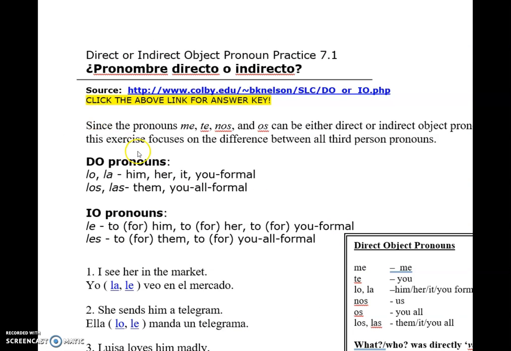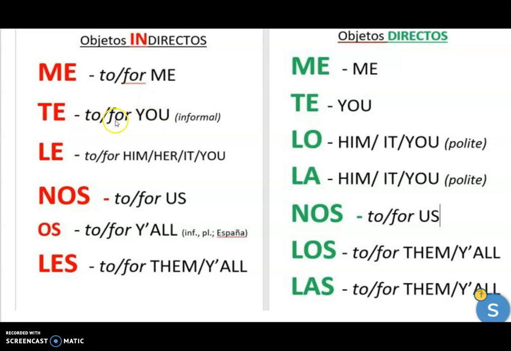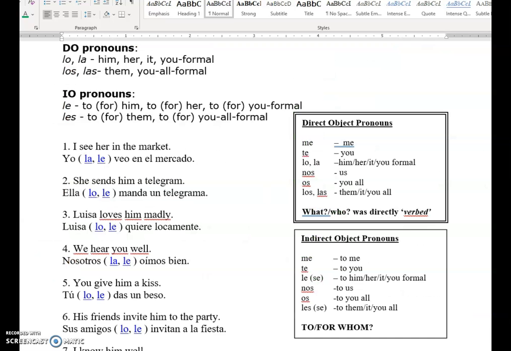Now for the really big challenge, and I am indebted to Barbara Nelson's Spanish page for this activity, choosing a direct versus an indirect in a sentence. What do you notice is the big difference between a le and a la, or a le and a lo? It has to do with the object of the verb, and that's what I'm going to help you discern.